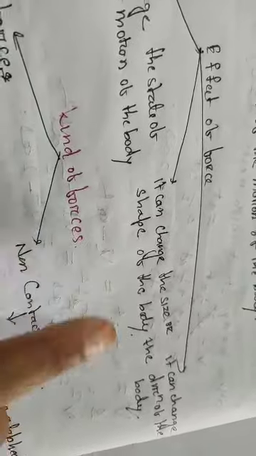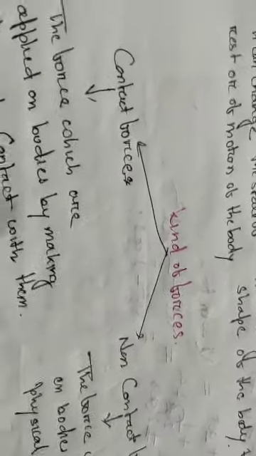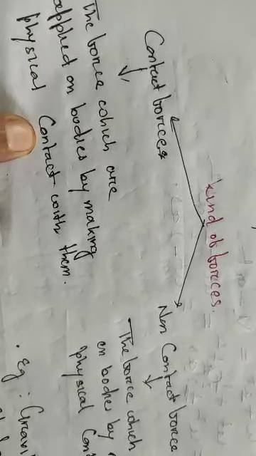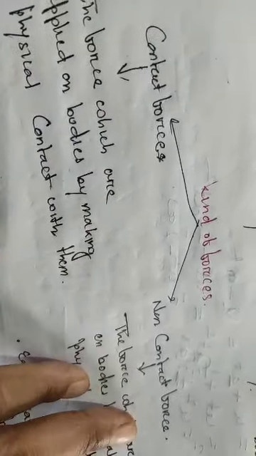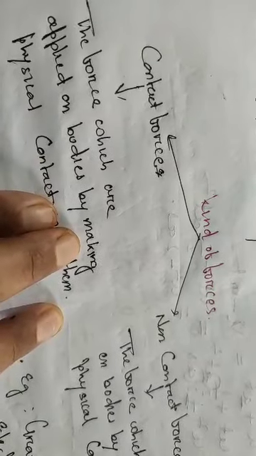Now we will come to the kinds of forces. According to your textbook, we have two kinds of forces: one is contact force, another is non-contact force. So what do you mean by contact force and non-contact force?